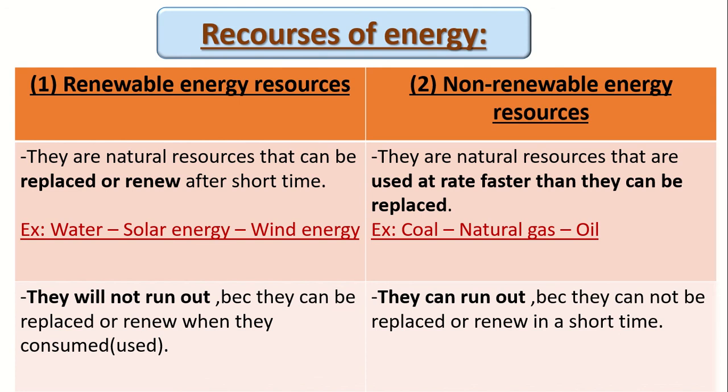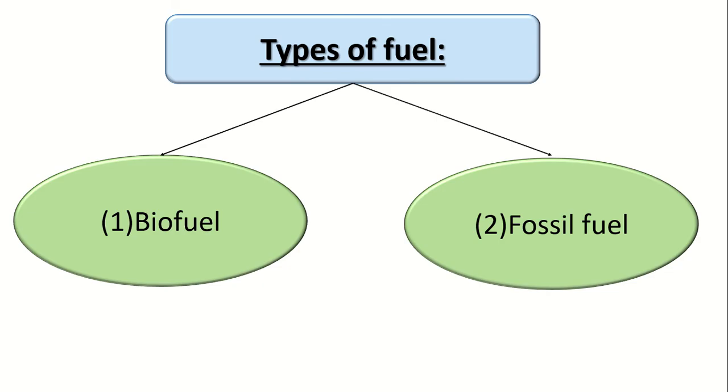And this is the difference between the renewable energy and the non-renewable energy. Can you give me an example of renewable energy? Water, solar energy, wind energy. Okay, the non-renewable like coal, natural gas, and oil. Coal, natural gas, and oil are used faster than they renew. They take a very long time. But the renewable energy can be renewed in a short time. And this is the difference between them.